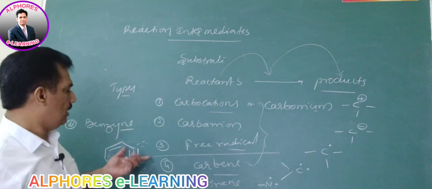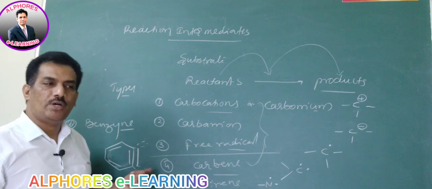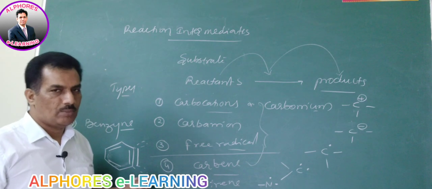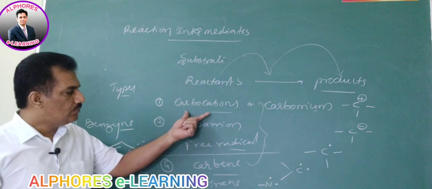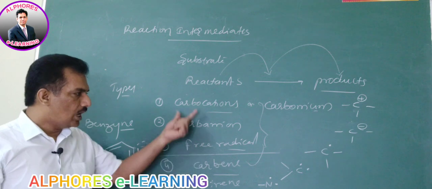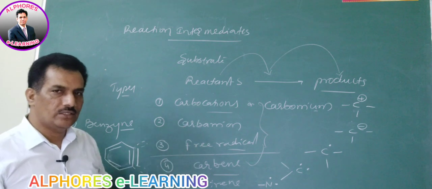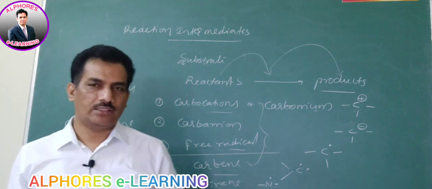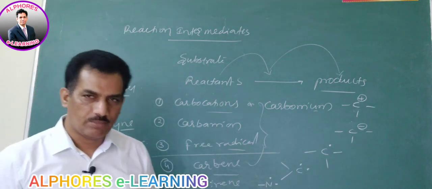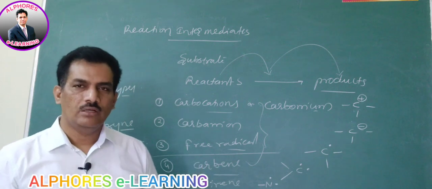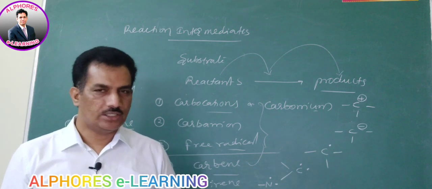Clear? In benzyne, already it is studied, sp2 hybrid orbitals are involved in pi bond formation. Now we have to study different types of carbocations, carbanions, free radicals and their stability, and how the electron displacement effects influence that stability. I will cover that stability in the next class.